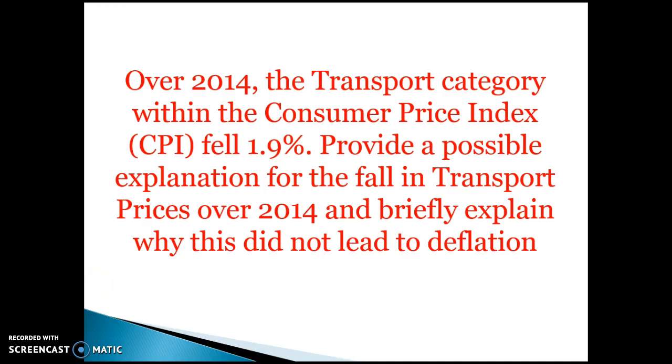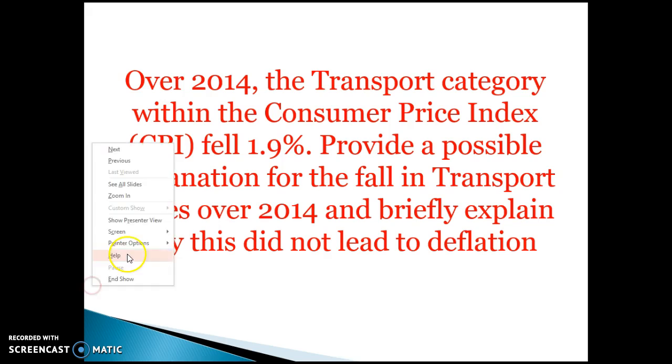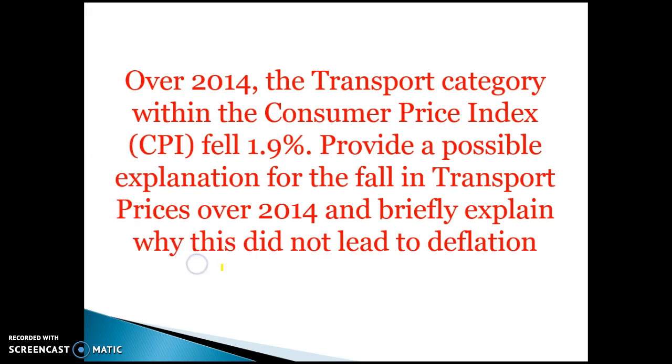Okay, in this video we're going to look at the differences between headline and underlying inflation and what one includes that the other doesn't. But before we get on to that, here's a little question that's a bit trickier and gets you to think a little differently. Over 2014, the transport category within the consumer price index fell 1.9%. Provide a possible explanation for the fall in transport prices and briefly explain why this did not lead to deflation.